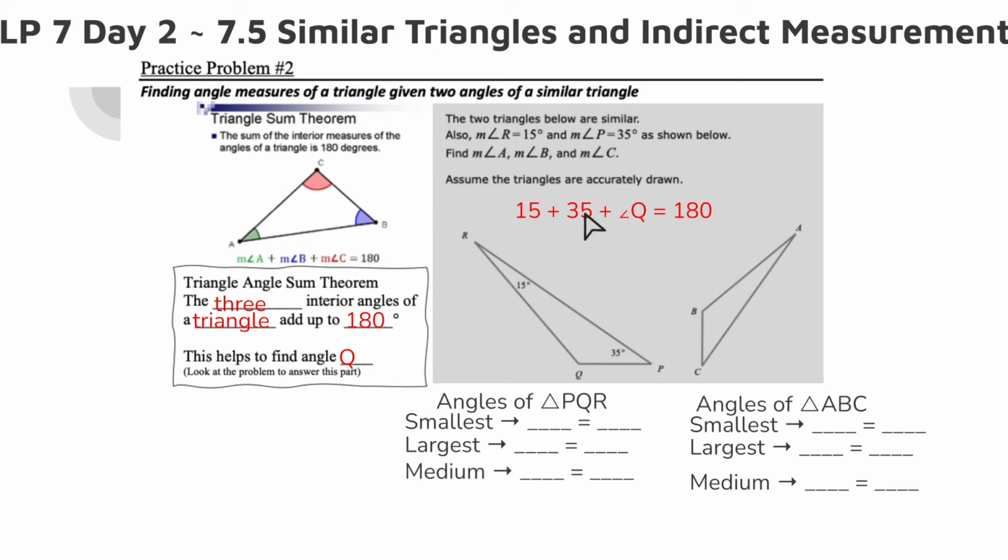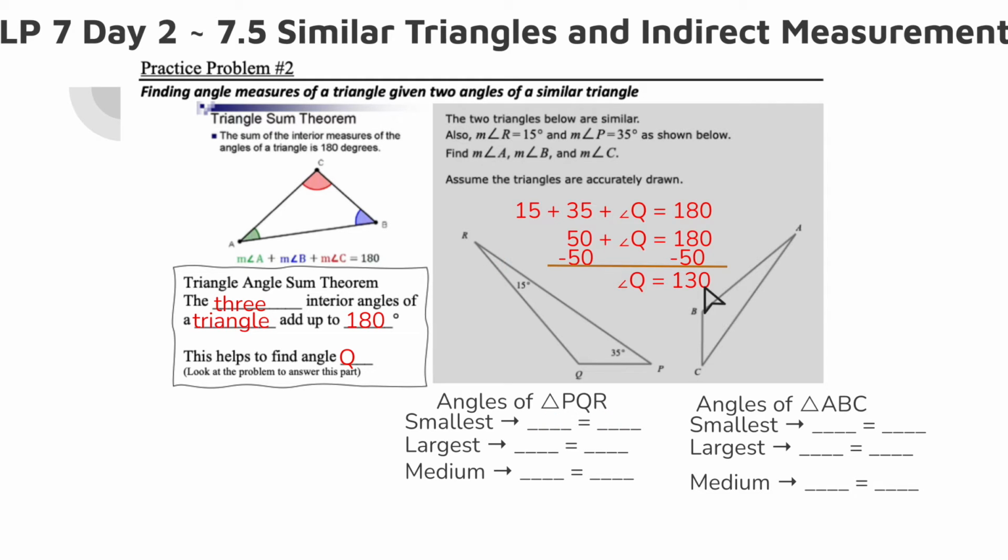So I'm going to combine these two. So 15 plus 35 is 50, plus angle Q is 180. So the only thing that's changed is I combined these two numbers. So now if I know they have to be 180 and I'm already using 50, I'm going to subtract 50 from both sides. I want to know what is left over for angle Q. So angle Q has to be 130 degrees. So now I have the three angles filled in.